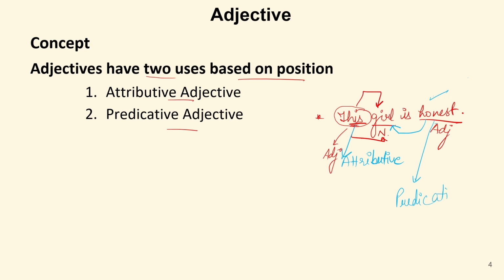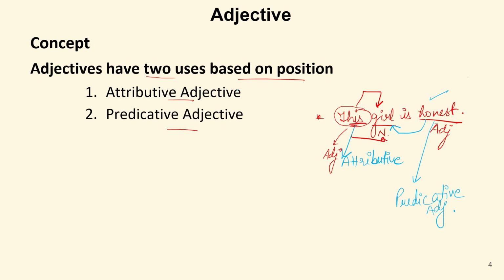So a word or an adjective, if it is used for the noun but it is not just before it, or it is far from it, or it is in the predicate part of the sentence, it is called predicative adjective. Whereas attributive adjectives are the adjectives which are positioned just before the noun to which it is qualifying.